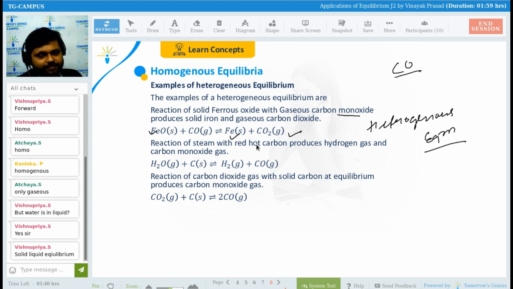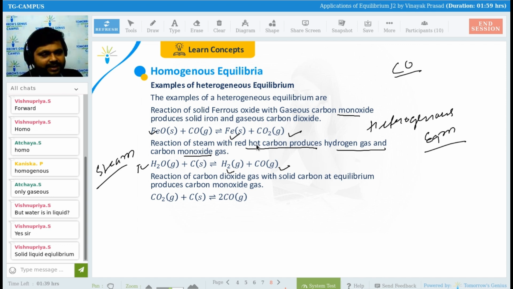We are having what? Water. See guys, water, if you are evaporating water, like steam is there. If steam is there, then what will be there? Reaction of steam with red hot carbon produces hydrogen gas and carbon monoxide. So this is what? Water is there, but in gaseous state. That is evaporating water, and carbon is there in its solid state. So what are we going to get here? H2, that is gas, and CO, that is also gas.